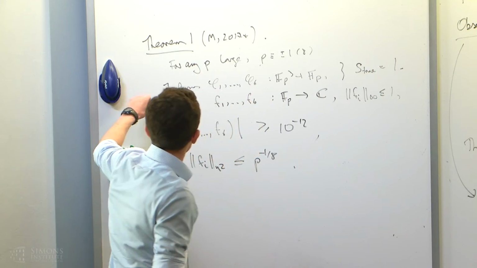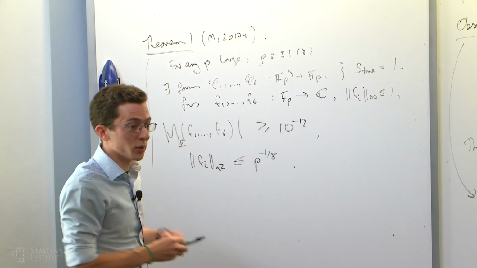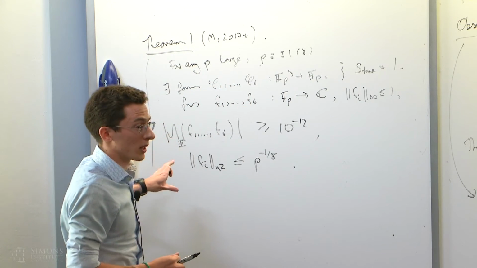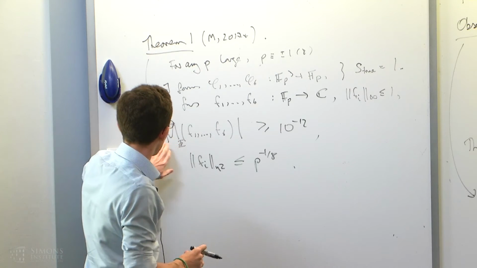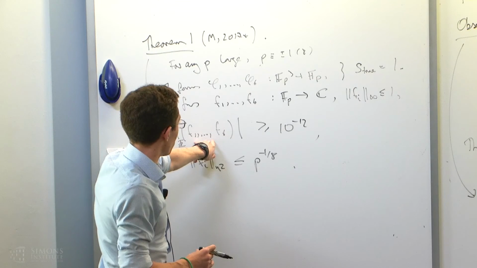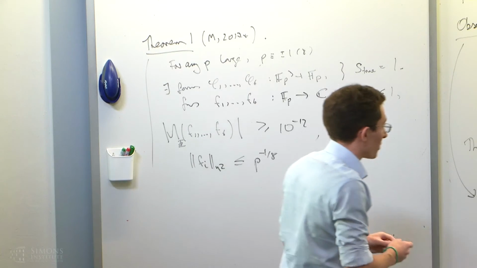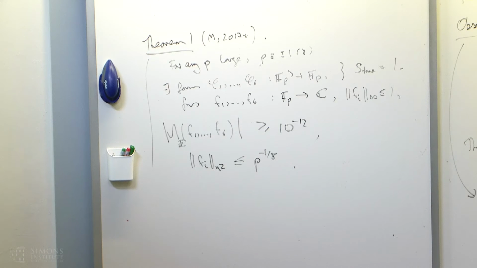The key point about this theorem is that I haven't told you anything about the coefficients of phi 1 up to phi 6. They're arbitrary numbers mod p. And in this setting, the result we want isn't true. If I'm allowed these coefficients to be as big as I possibly want, then I can do as badly as I possibly could. I can make this counting function very, very large, but all the U2 norms very, very small. So I think there are many good reasons to suspect that you can't have a truly elementary argument for this, where you just apply Cauchy-Schwarz a few times.